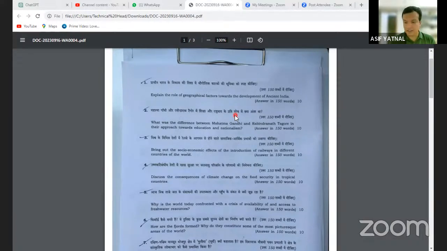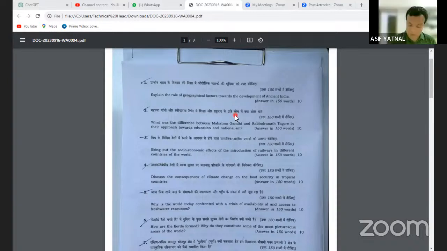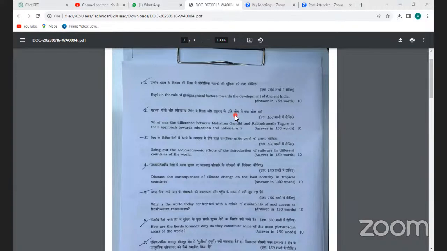Yes, Munir, what do you think? Introduction of railways in India particularly, was it having positive effects or negative effects? Positive effects only, or was it having some negative effects also? Sagar, what do you think? Yes, sir. Both, sir. Negative and positive, sir.